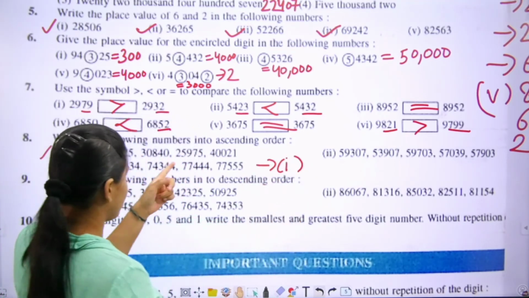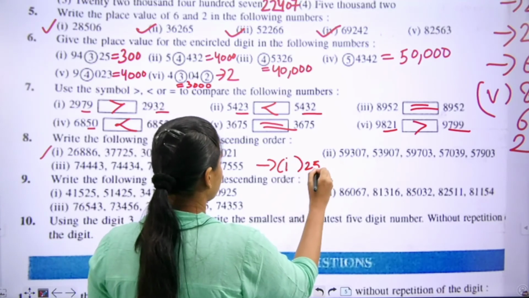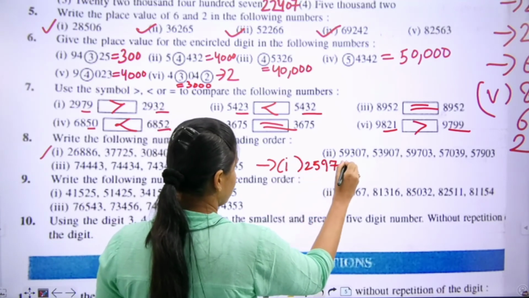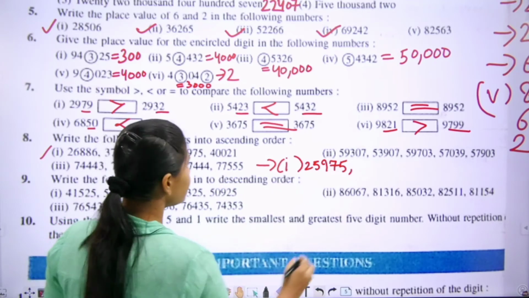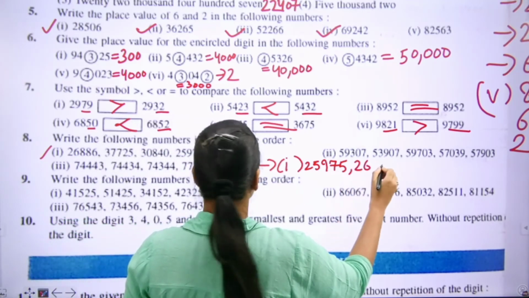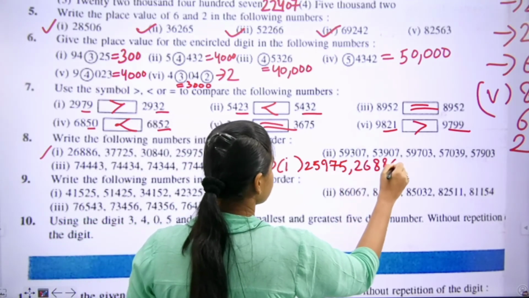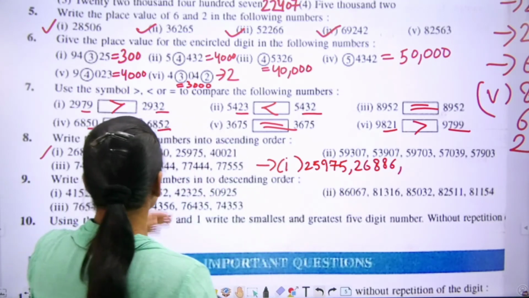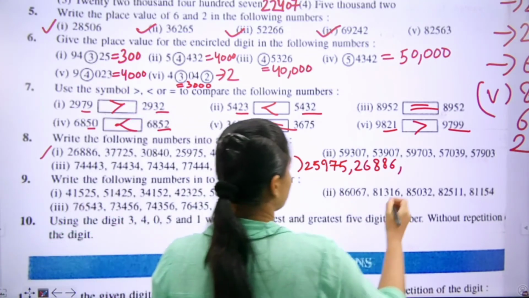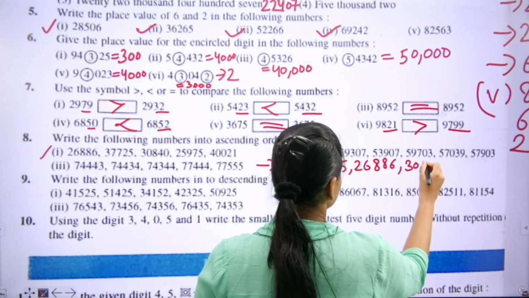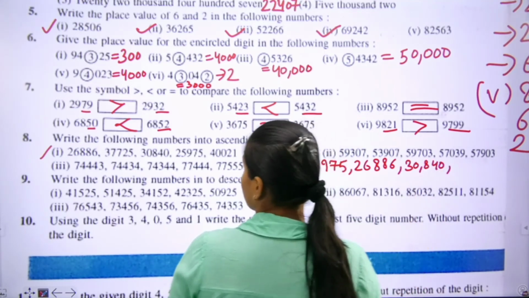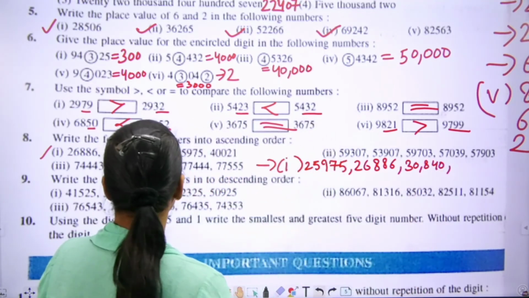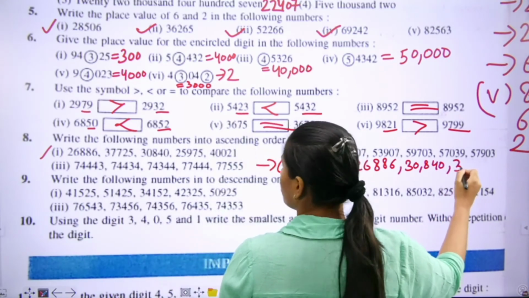First one, that is 25,975. Then 26,886. Then 30,840. Then 37,725.